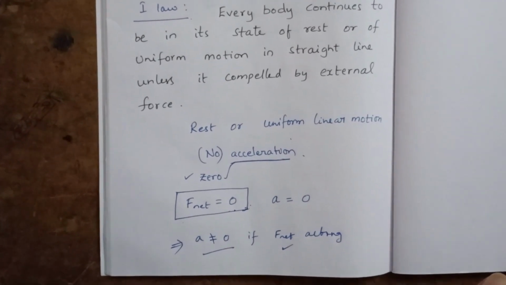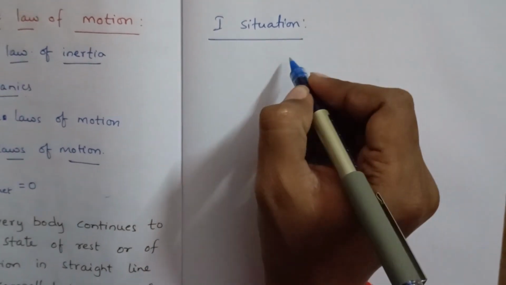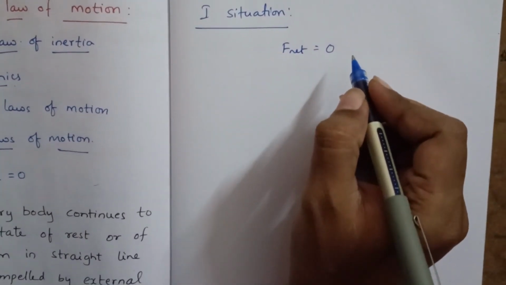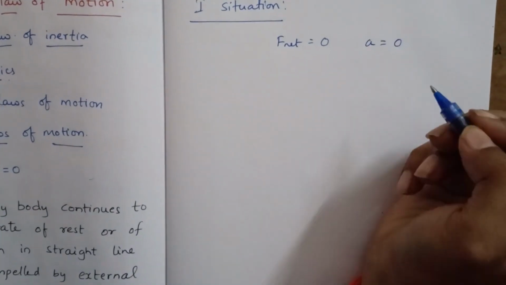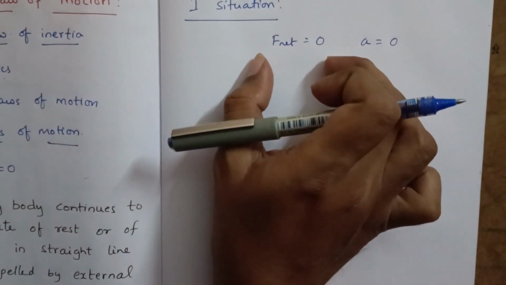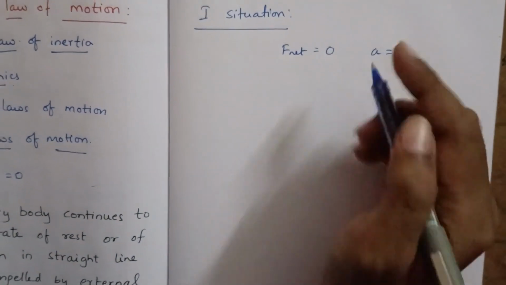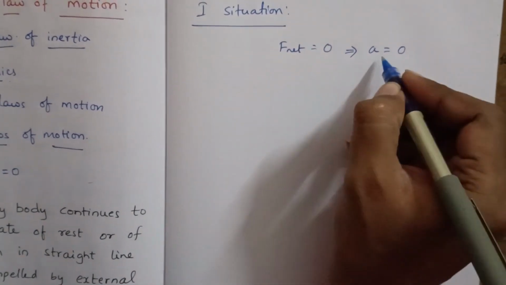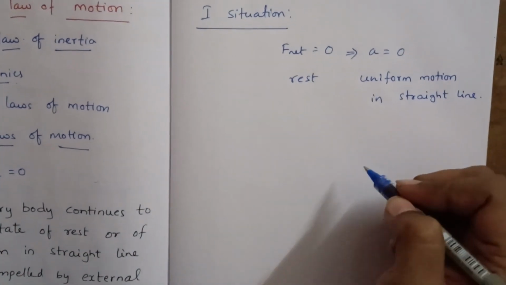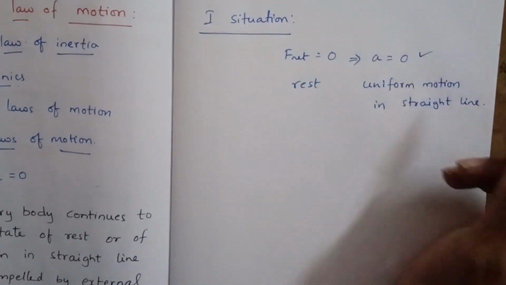Here we will have two kinds of situations. First situation: if we know that F net equals 0, that is, the net external force is 0, then we can conclude that the acceleration of the body is 0.